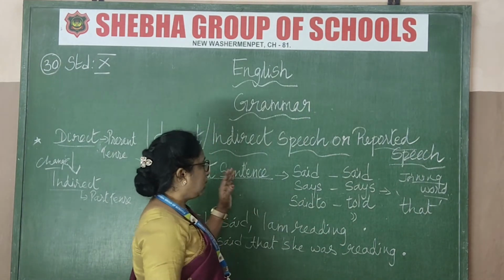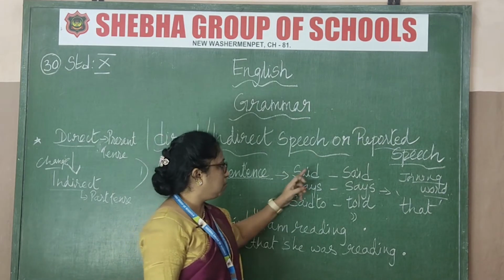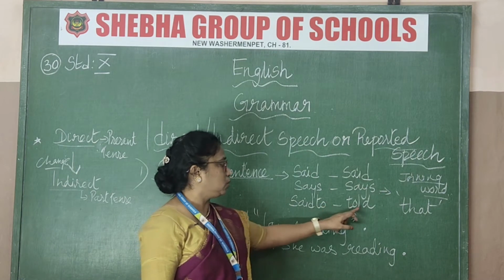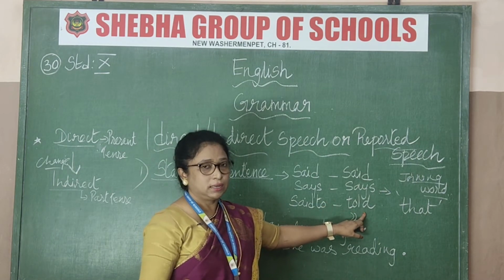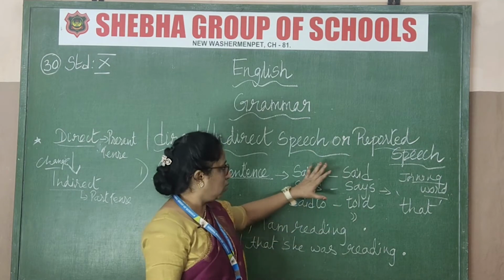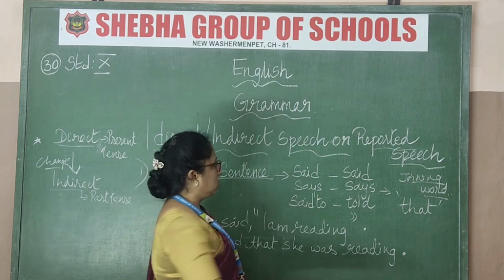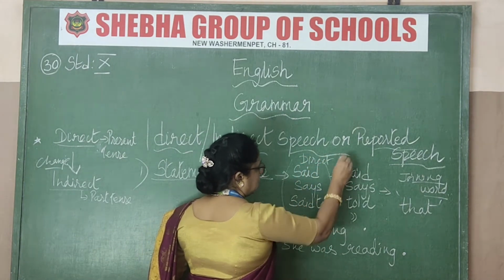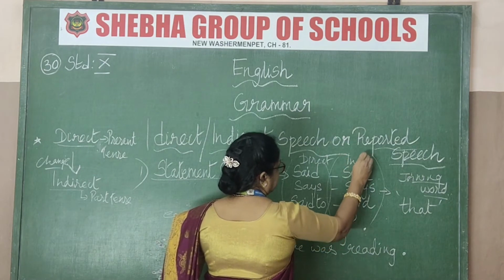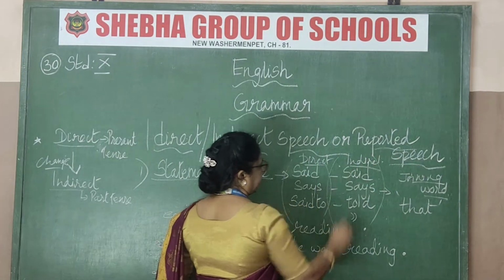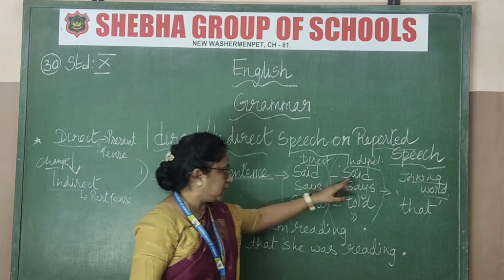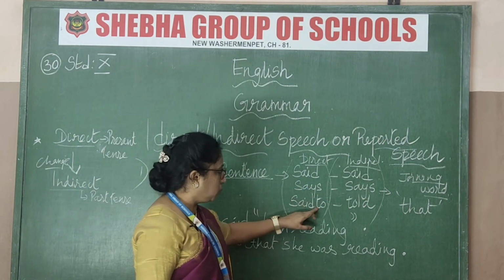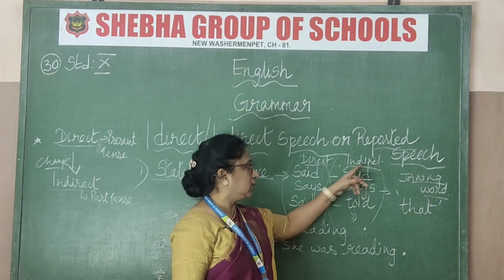See that in the statement sentence, said will be said only, says will be says only, said to will change to told in the indirect speech or the reported speech. All this is in the direct speech. If it is in the dialogue, it is direct speech. So this will be in the indirect speech. Got that now? You have to change it into indirect speech. Direct speech said will be said only, even in the indirect speech. Says only. Said to will change to told in the indirect speech.